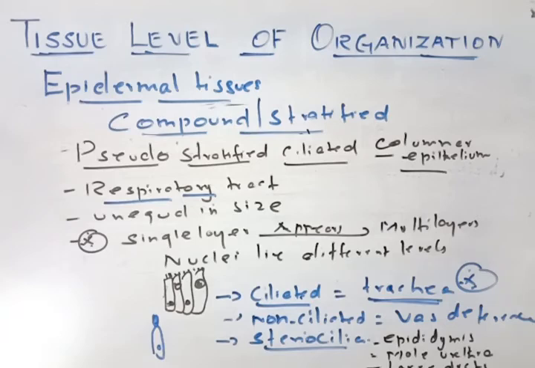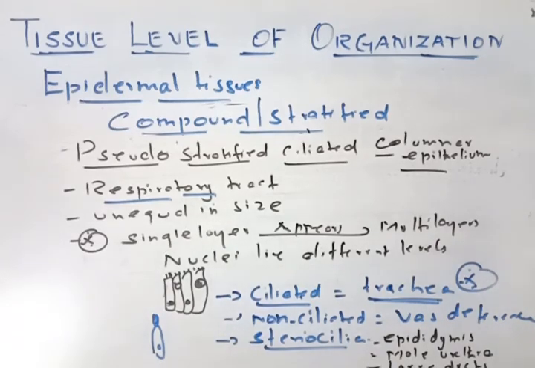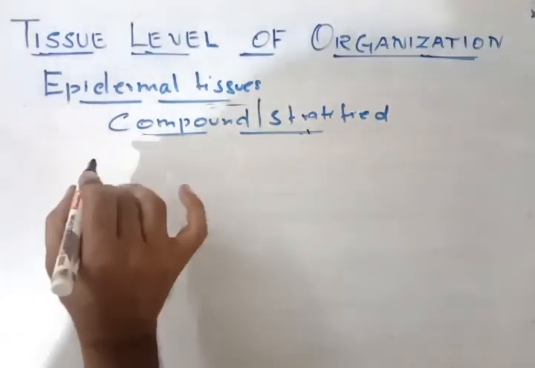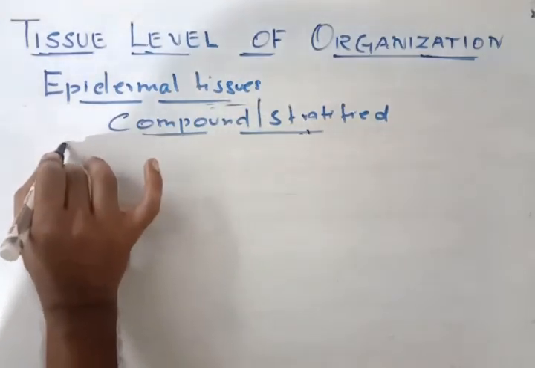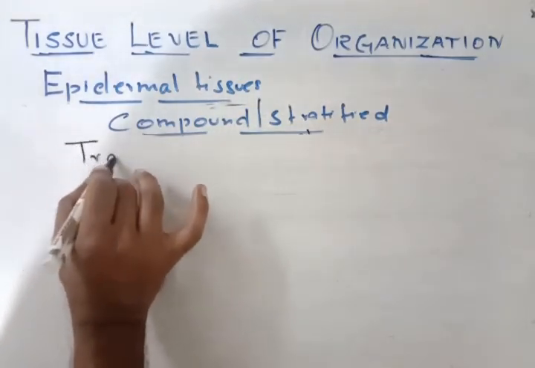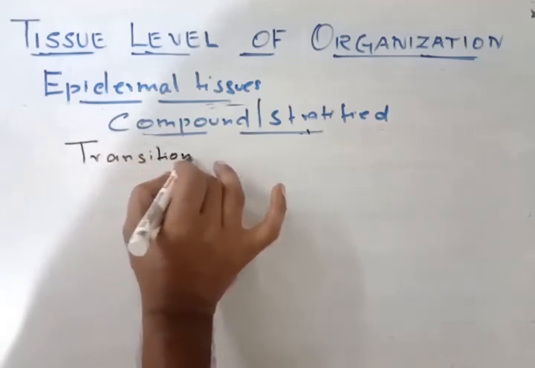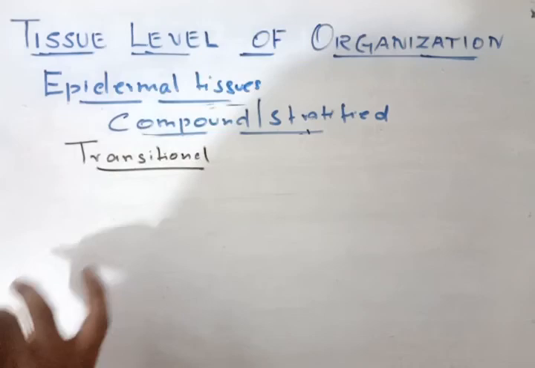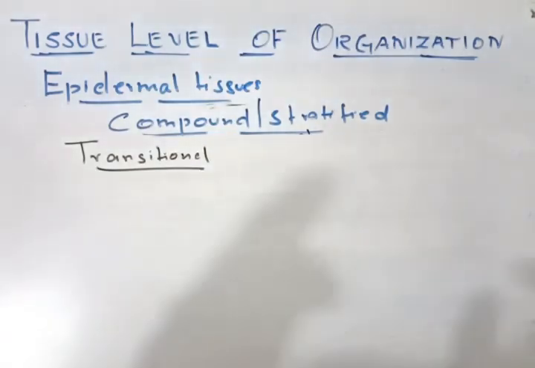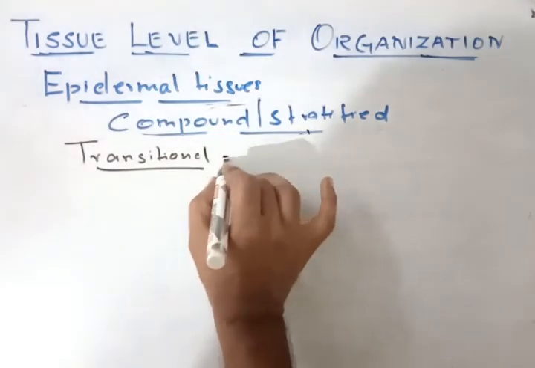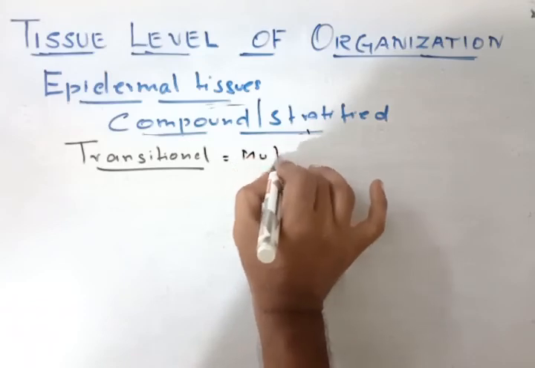One more we will discuss, and then we will complete the epithelial tissues. I told you about one more special cell, called transitional epithelial cells. So what is transitional epithelium? Transitional epithelium is a multi-layer.